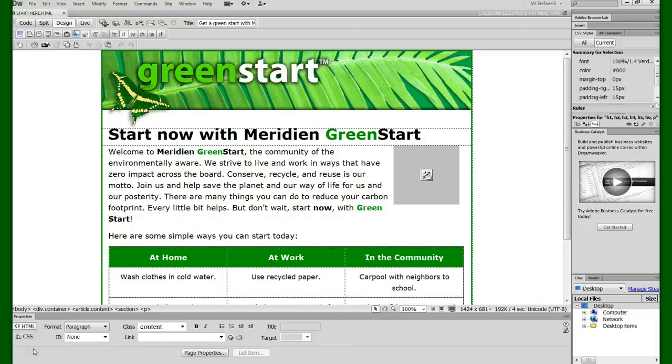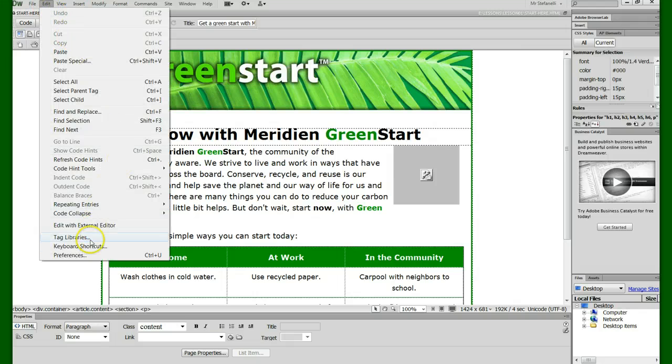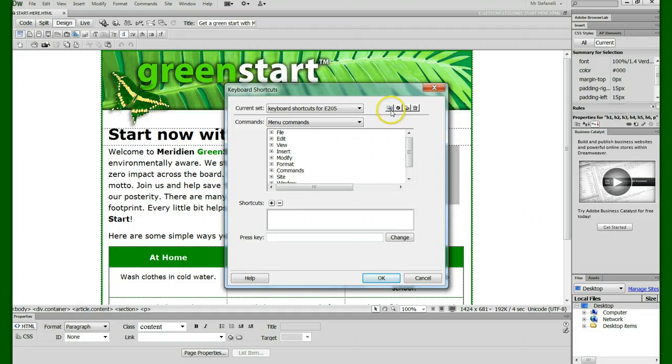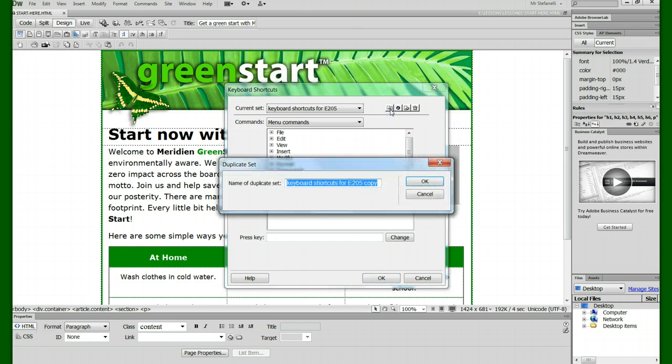Another cool feature that could save a lot of time is the ability to create your own keyboard shortcuts. Choose Edit, Keyboard Shortcuts. Click the Duplicate Set button to create a new set of shortcuts. Enter a name in the Name of Duplicate Set field and click OK.